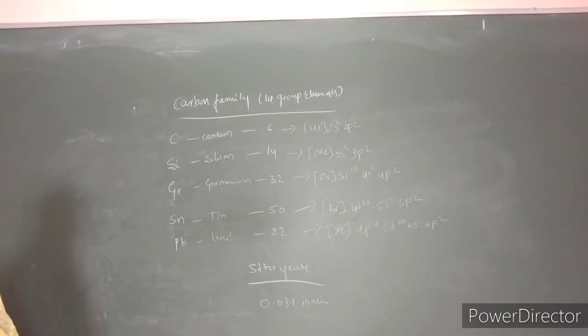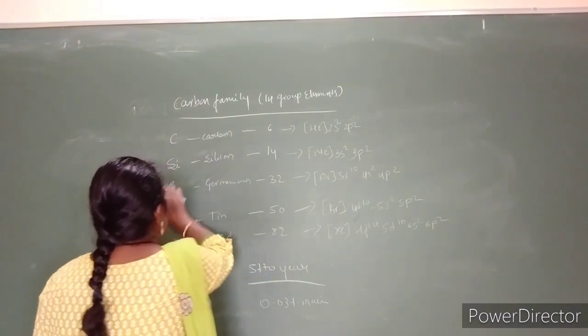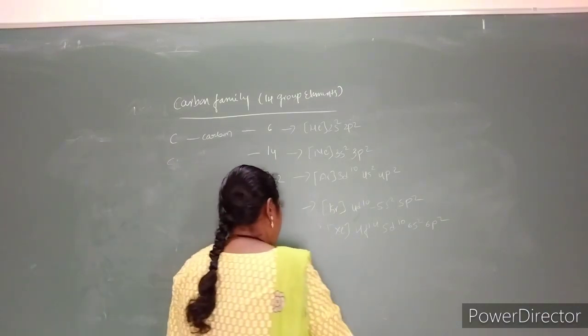So there is a considerable increase in covalent radius initially from carbon to silicon.